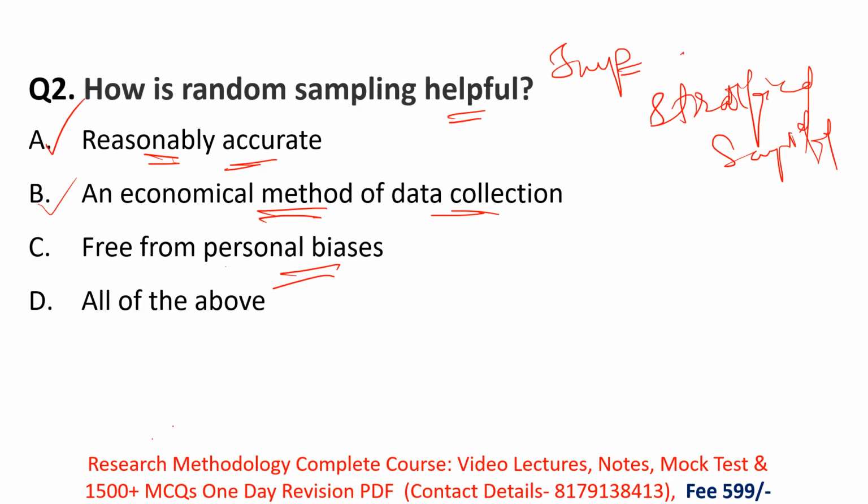You are not selecting the members by your personal convenience or purpose. You avoid bias by selecting your study participants at random. This way, every individual has an equal chance of being included in the sample group. So yes, free from personal biases is also right. So for this question, option D is the right answer.